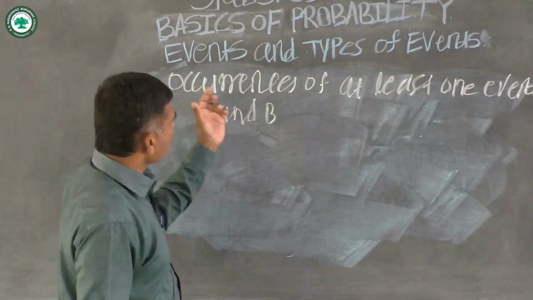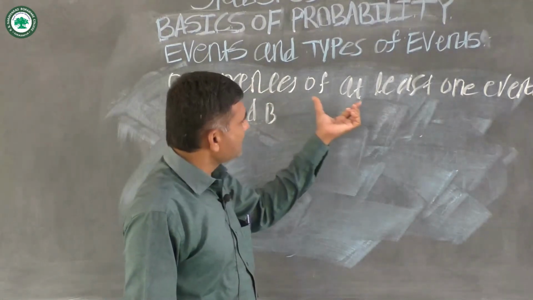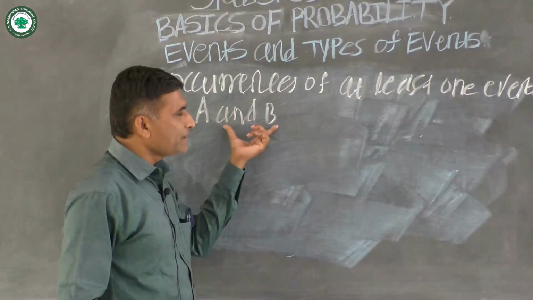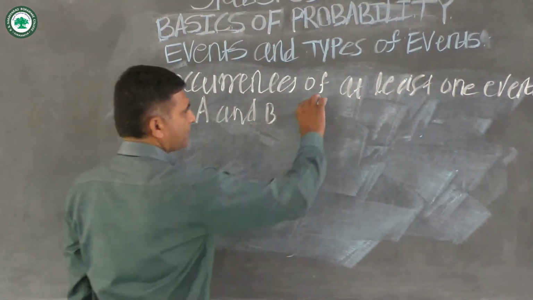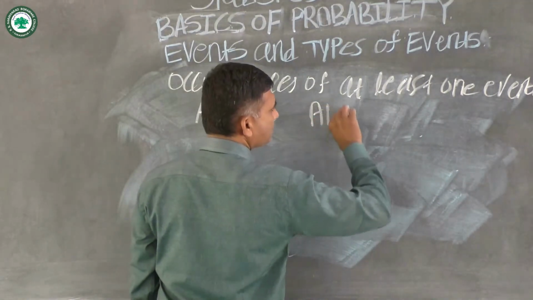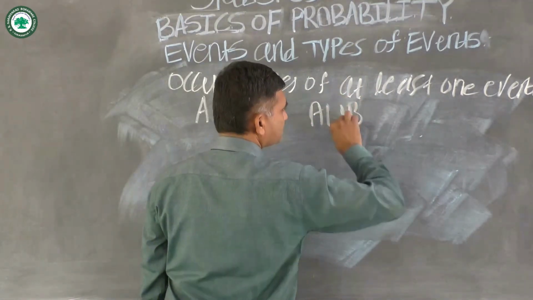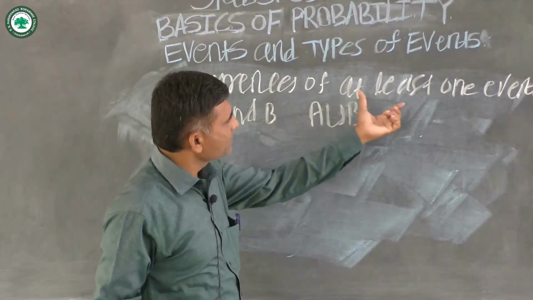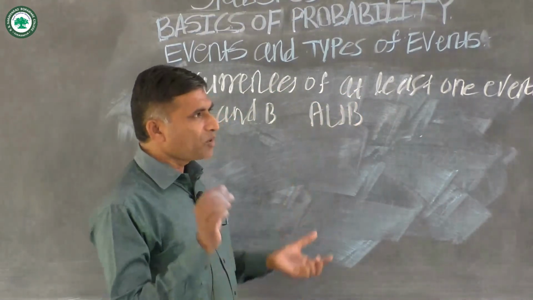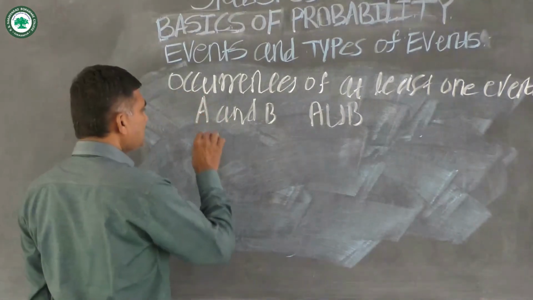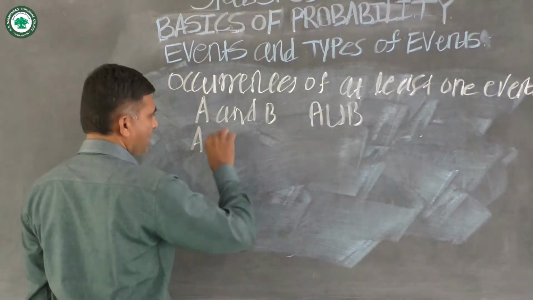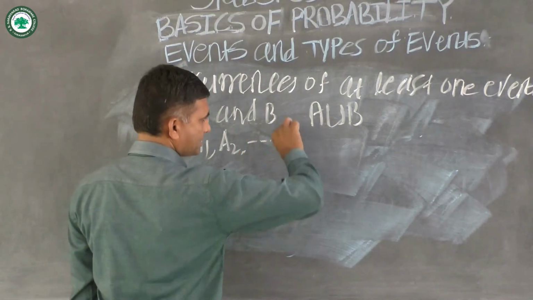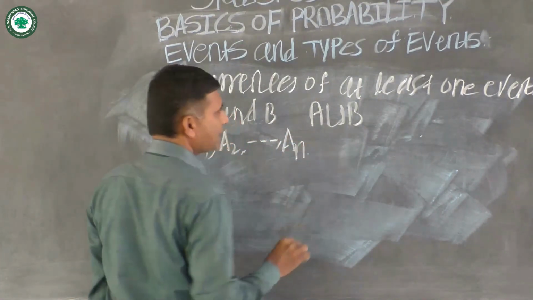Then the occurrence of at least one event out of A and B is A union B. This is the expression for the occurrence of at least one event. Suppose we have n events A1, A2, and so on, An.